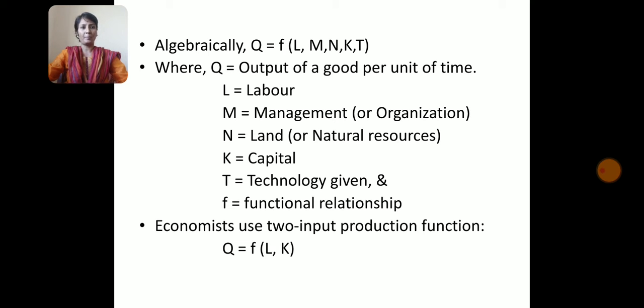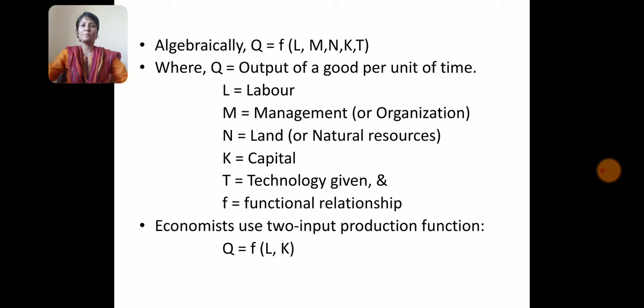L stands for labor, M for management or organization, N for land or any other natural resources, K stands for capital, T for technology, and f is the functional relationship. This function shows that there exists some relationship between output Q and the quantities of inputs, that is labor, management, land, capital and technology.